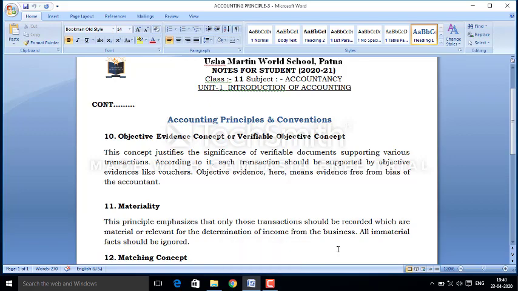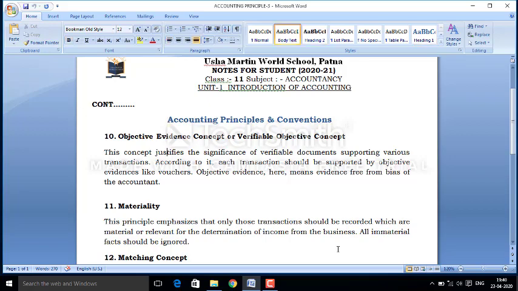Now I think this concept is clear. In a simple way, the accountant can record only those transactions which have proof or documents, like supporting or accounting documents, and the accountant cannot record anything on their own without any verifiable documents.